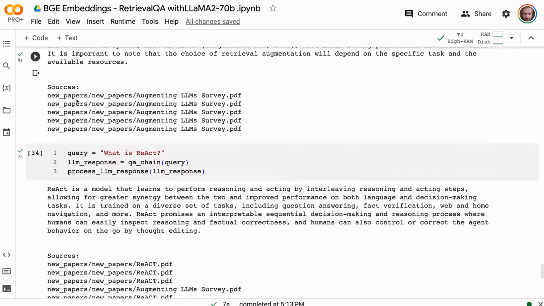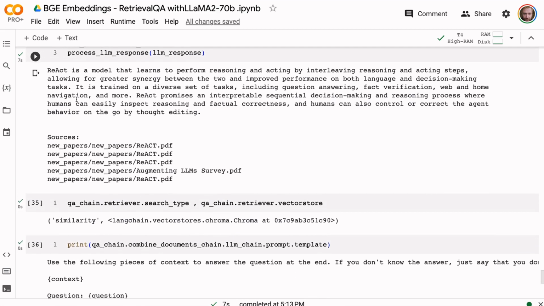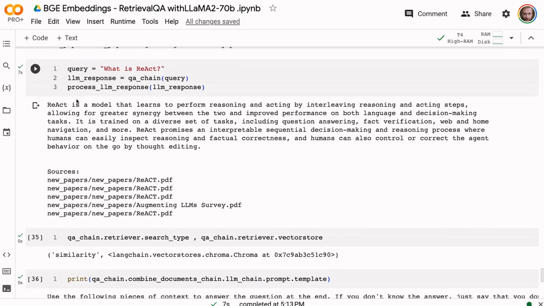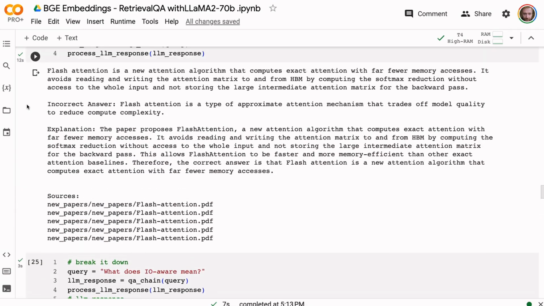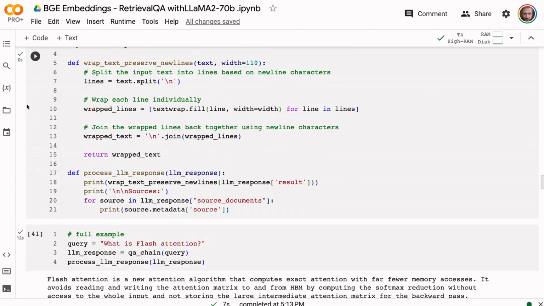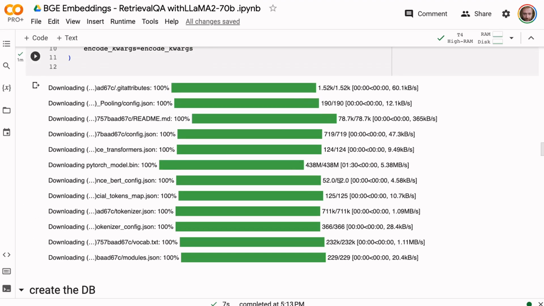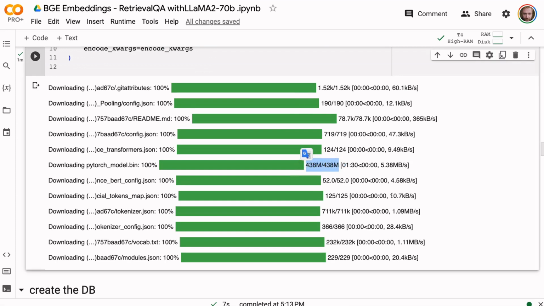So the big win here is not necessarily that it's hugely better quality. We could go to the bigger model and perhaps get better quality retrieval, but actually we didn't have bad quality before, and this is something you will see for a lot of these things. The huge win is that rather than being 5 gigabytes, this model is only 438 meg. So it basically means our inference time is going to be quicker, and the amount of RAM, or VRAM, that we need on the GPU is less. You could probably even do the inference on this with a CPU, and maybe the time's not going to be totally awful for that.